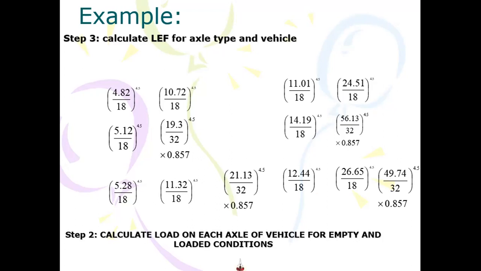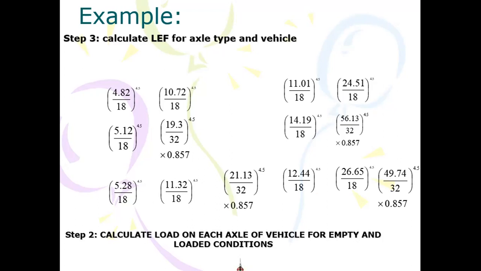That's why we multiply this factor by 0.857. This is the factor to convert the equivalent tandem axle load to an equivalent single axle load of 80 kilo-pound, which is the unit required by the AASHTO method of pavement design to calculate the traffic.